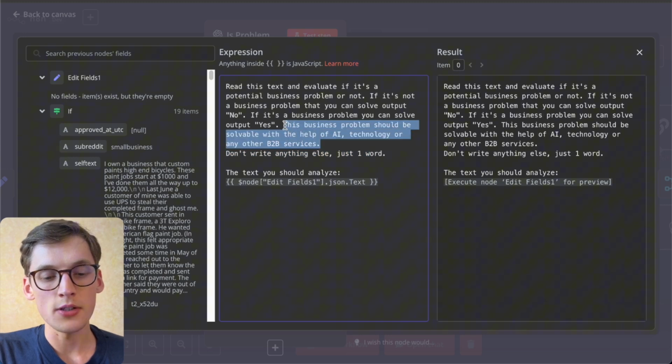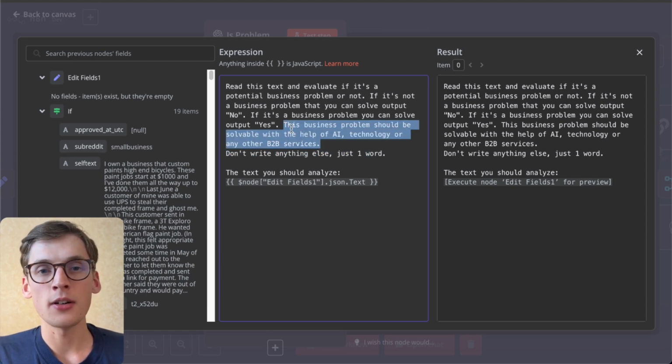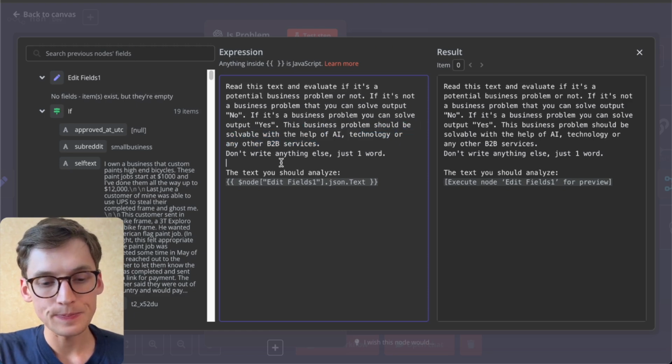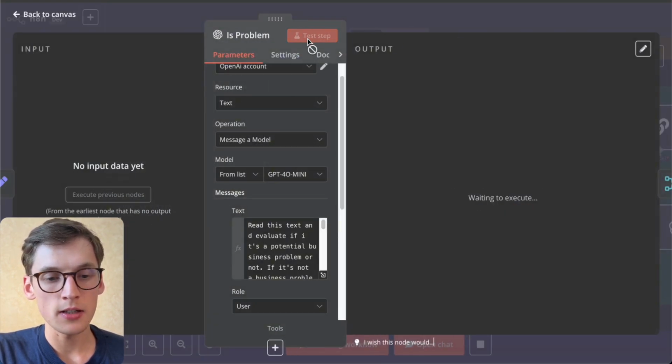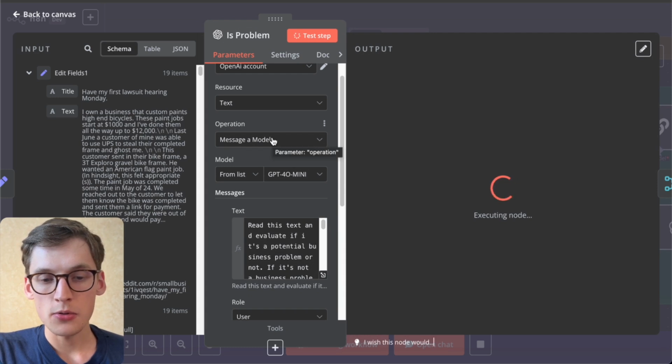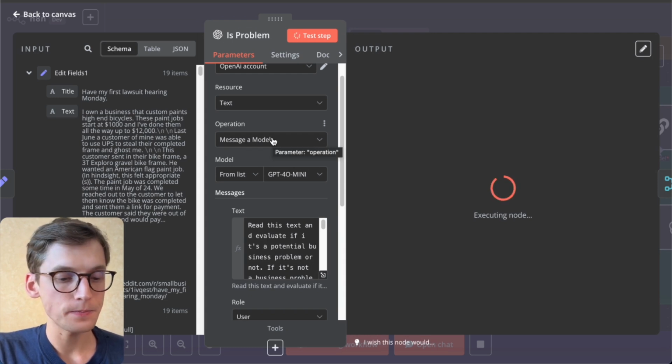So we just need to insert a little bit of context about ourselves, so how we can solve this problem and how we can sell our automation solutions or any other services in that particular case. And we ask for it to write only one word, nothing else, and insert the edit fields tab with the text below, so we can just quickly test this tab to see the end result.